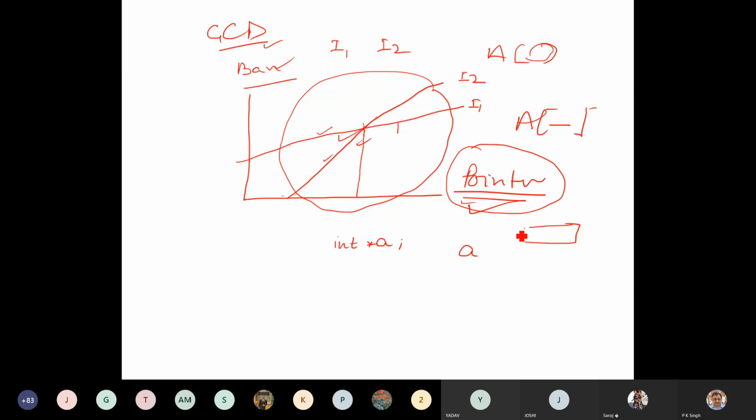If you have defined it like this and you just write a equal to 2, you can't, because you don't have memory. But if you write int *a, b, now you can write a is the address of b.